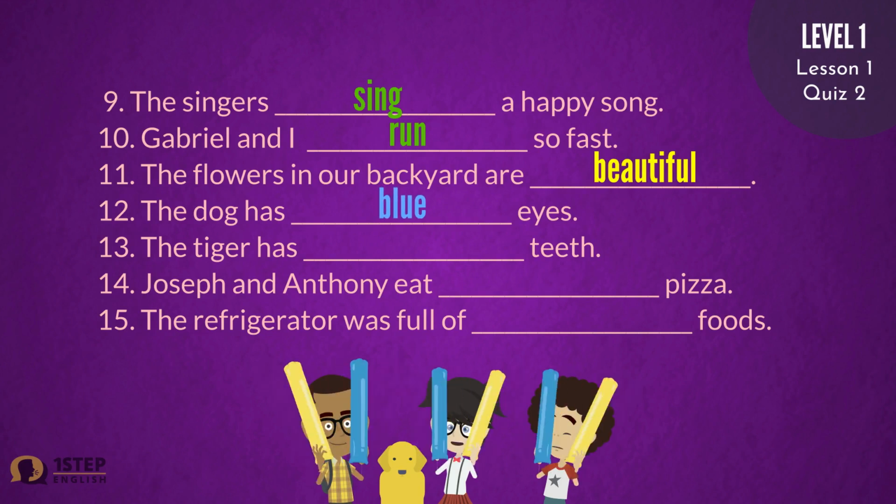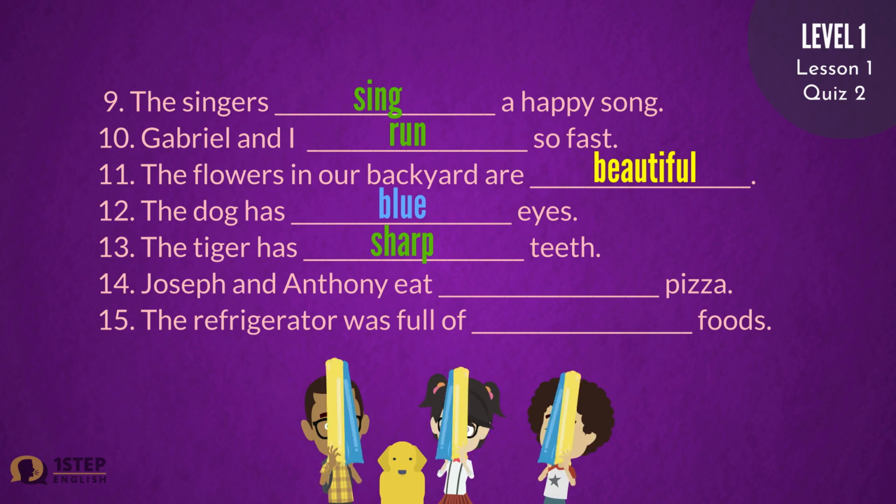Number 12. The dog has blue eyes. Number 13. The tiger has sharp teeth. Number 14. Joseph and Anthony eat hot pizza. Number 15. The refrigerator was full of healthy foods.